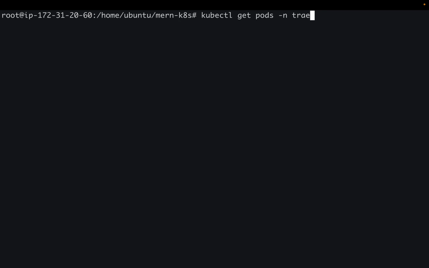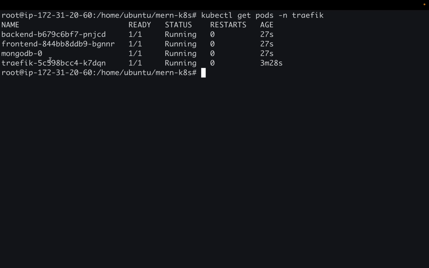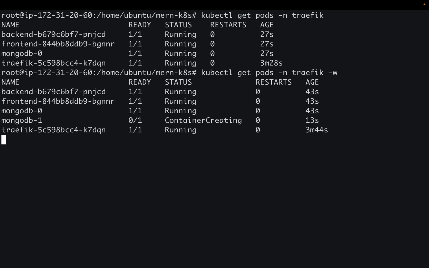kubectl get pods. Okay, so everything seems to be up. For MongoDB, I have created three replicas, so I will be waiting for all three replicas to be up and running. Okay, so second replica is also running.